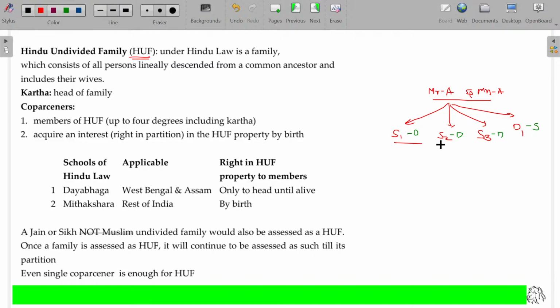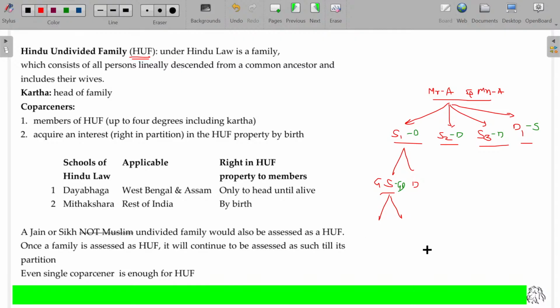Here you have again children, son and daughter. Second layer also we have son and daughter. Again here we have one more layer: son of son, maybe grandson, married to granddaughter-in-law.